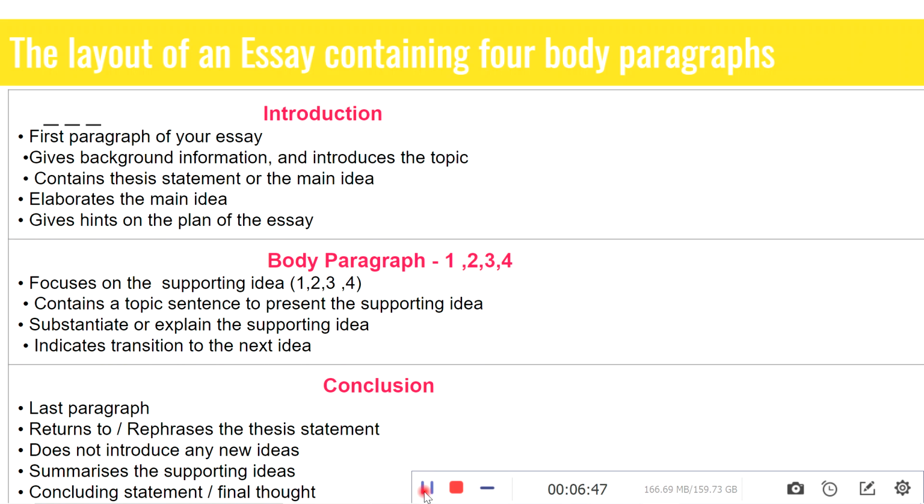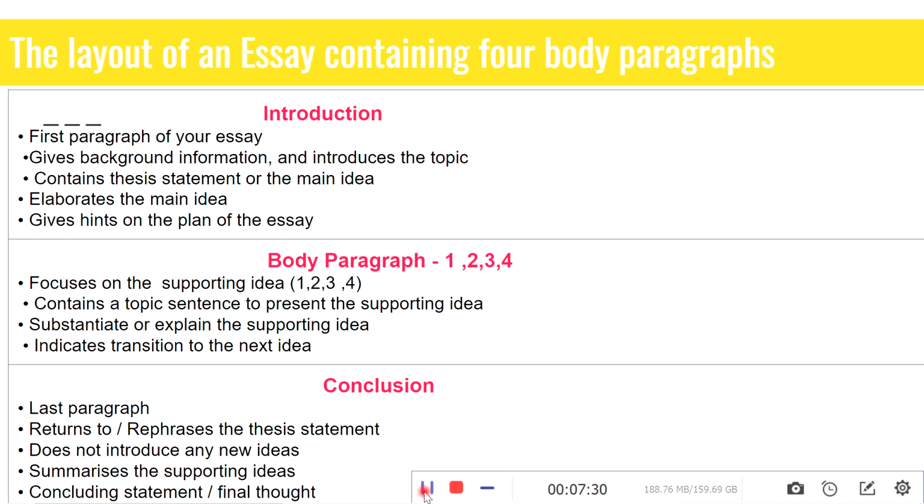The thesis statement will be divided into four topic sentences, and those topic sentences contain the supporting idea presented in each paragraph. The next part of each body paragraph will be substantiating and explaining the topic sentence, and the last sentence, or the concluding part of each paragraph, will be a transition or a kind of link to the next body paragraph, or the next paragraph, that is the conclusion of the essay.